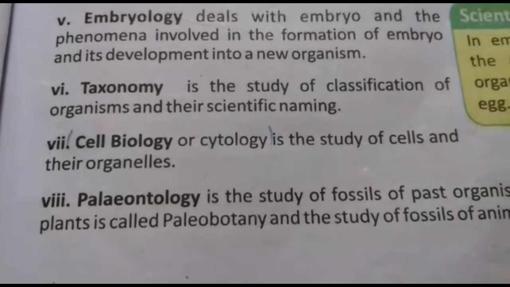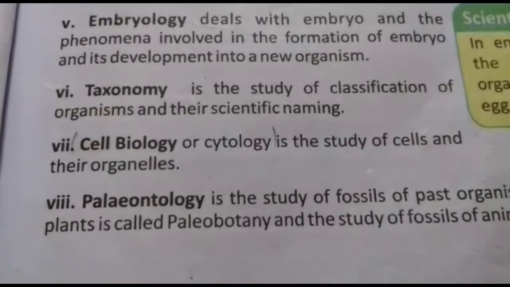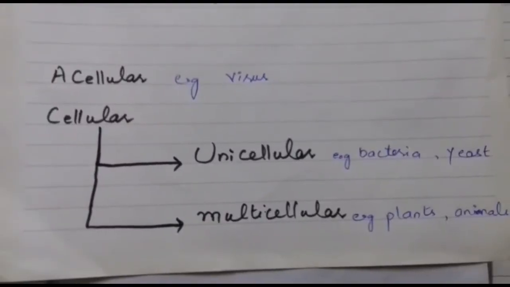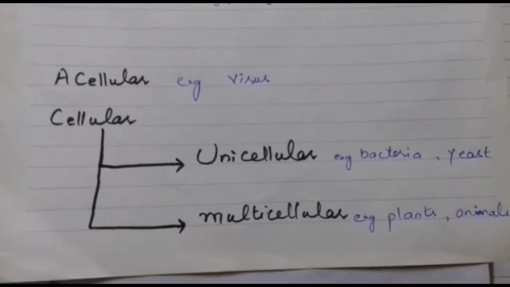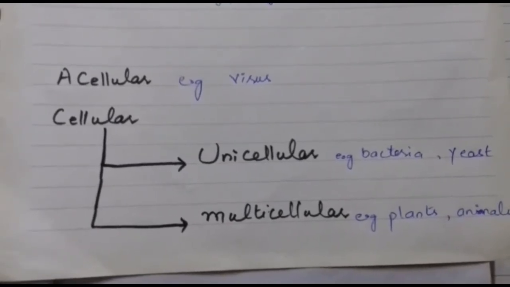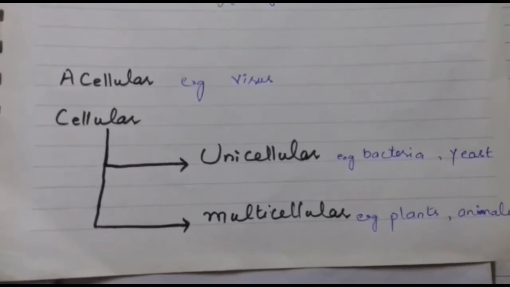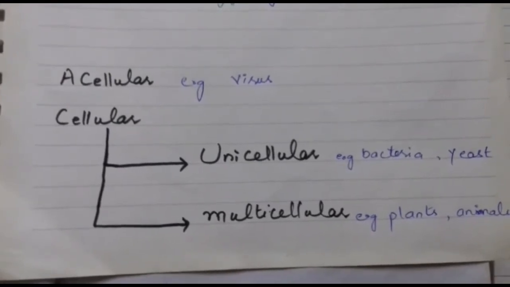Cell is the structural and functional unit of life. There are some organisms which do not contain cells, but still they are living. Those organisms which do not contain cells are called acellular organisms. An example of an acellular organism is a virus.